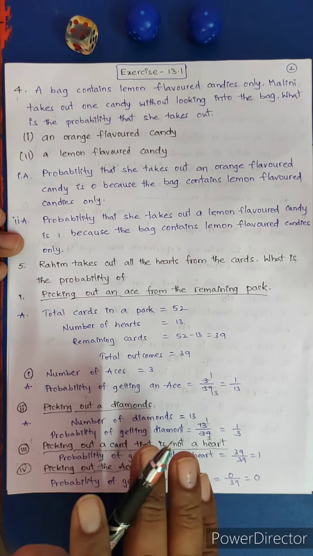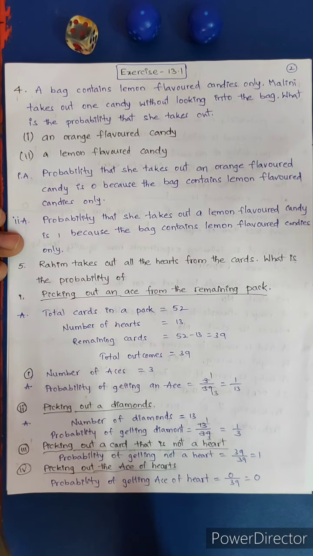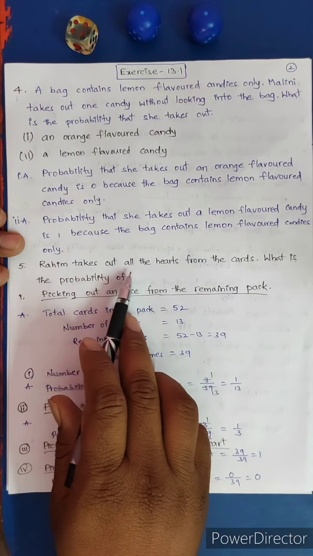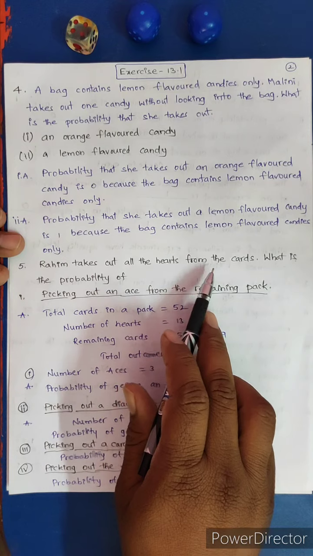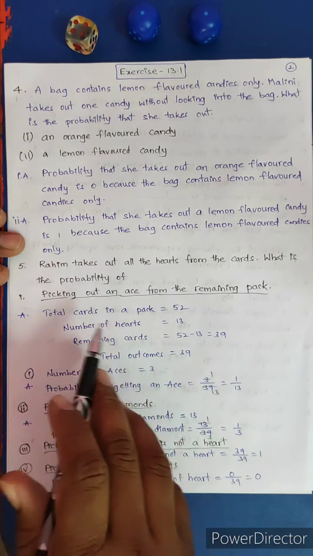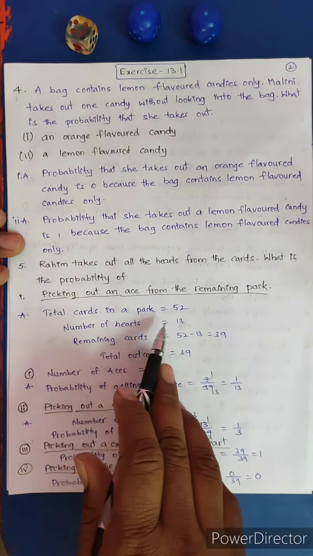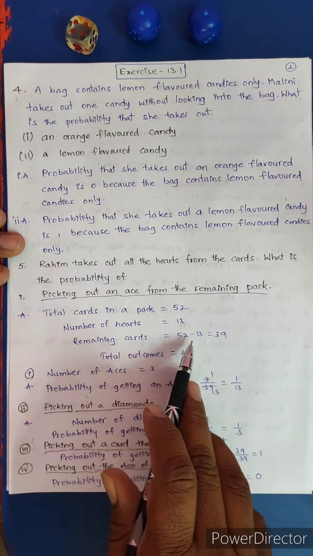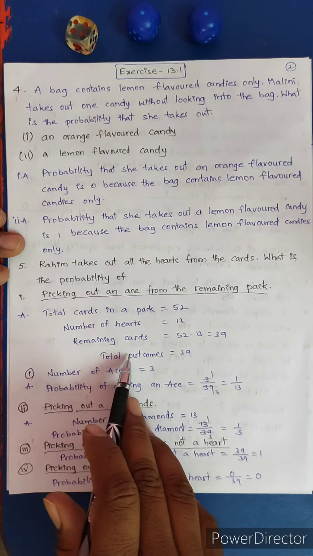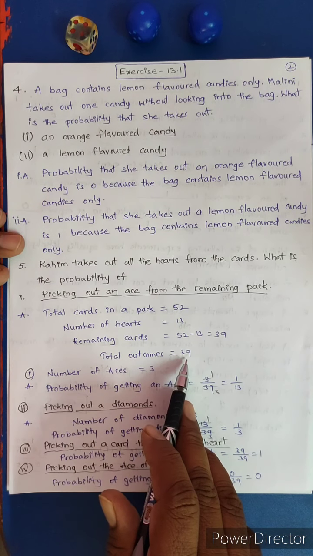Each suit contains 13 cards. The number of hearts is 13. Remaining cards: 52 minus 13 is 39. So the total possible outcomes is 39.